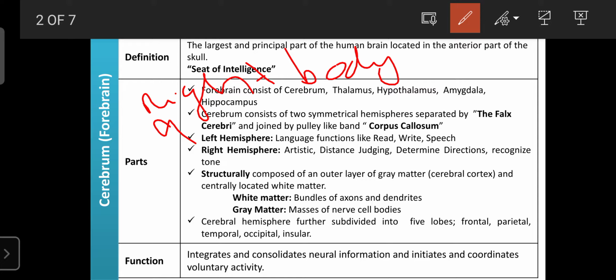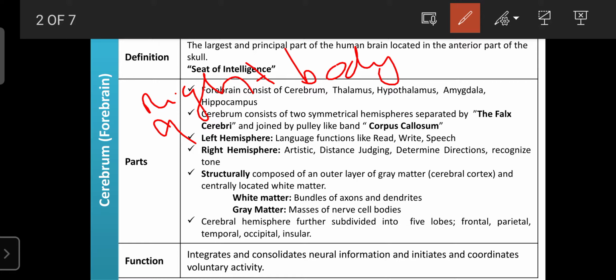And another point: for right-handed persons, the left hemisphere is more active and more dominant. Those persons are powerful with the right hand.